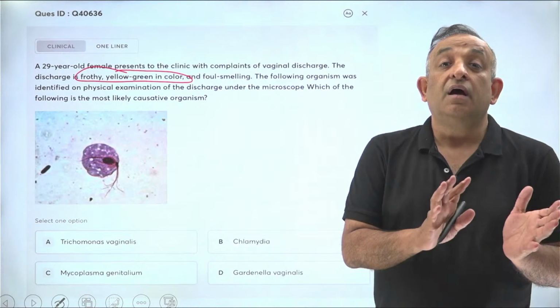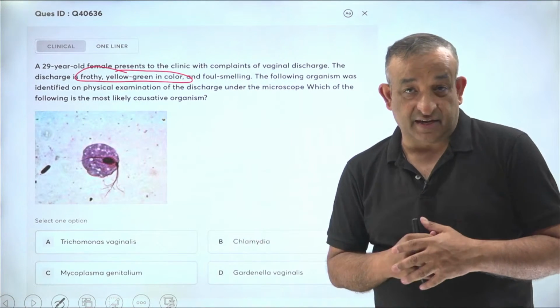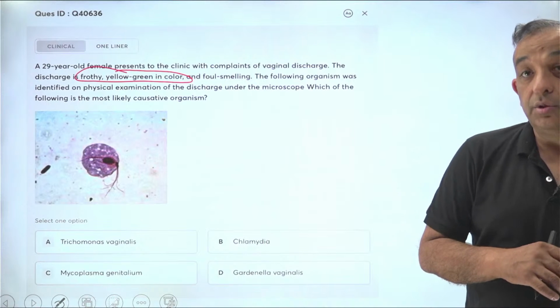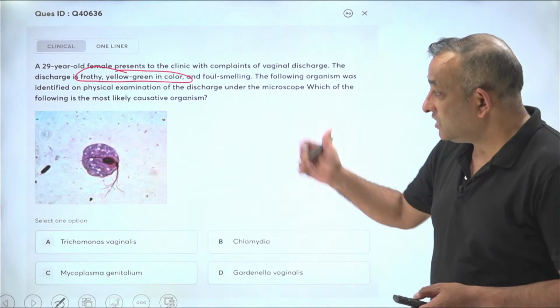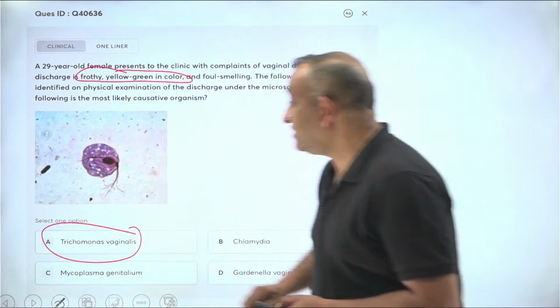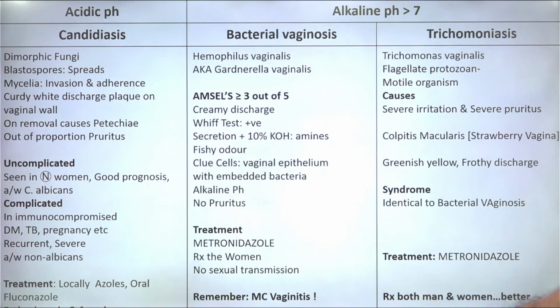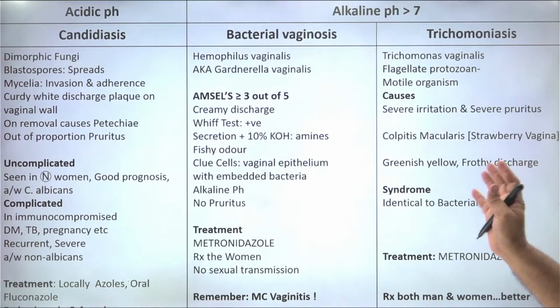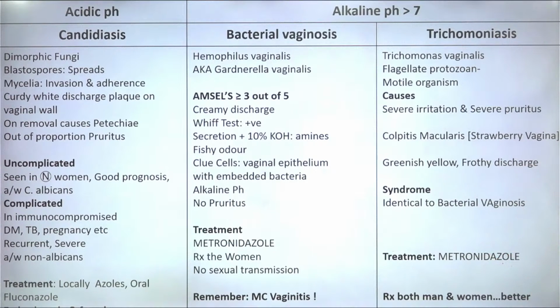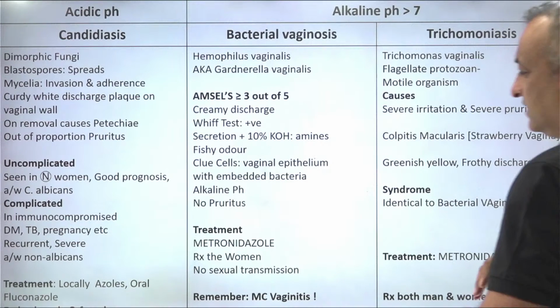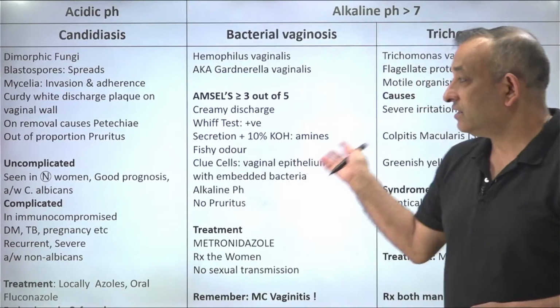They may ask you what are the features of complicated candidiasis. So, please do take time, and of course, the answer to this question is Trichomonas vaginalis. Definitely go and read this. I'll always show you this slide. Move away from the screen so that you can take a picture of this and don't miss out on this. I've given all the details of candidiasis, bacterial vaginosis, trichomoniasis. I've discussed all of them individually in the app, but I've given all of these because most of the time you want to compare. So I've given you this slide in almost all the presentations which I do, so that you can compare.